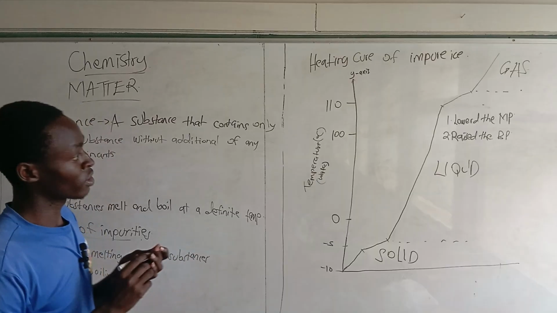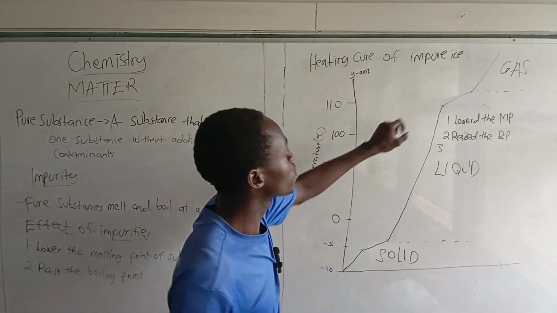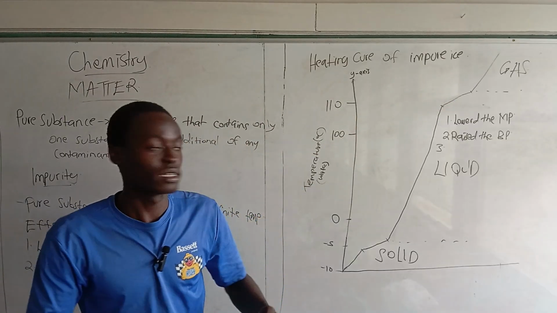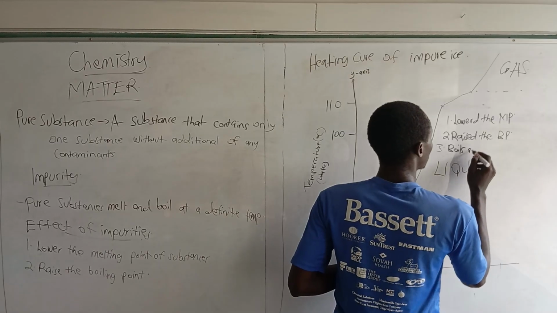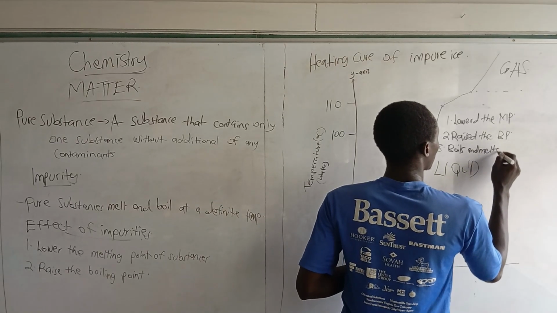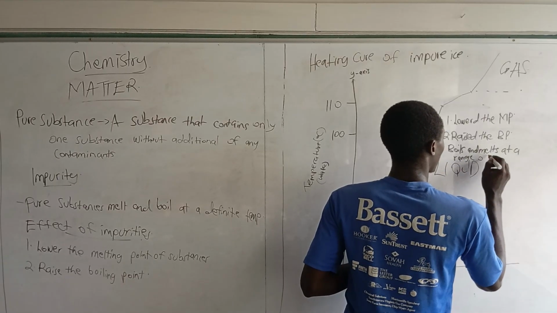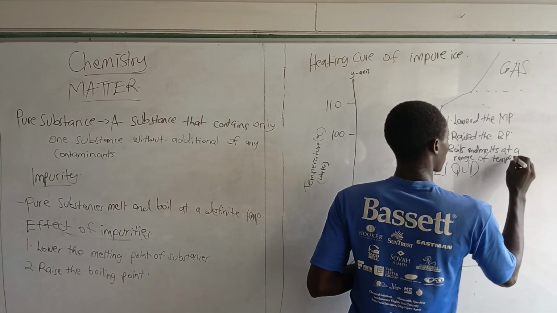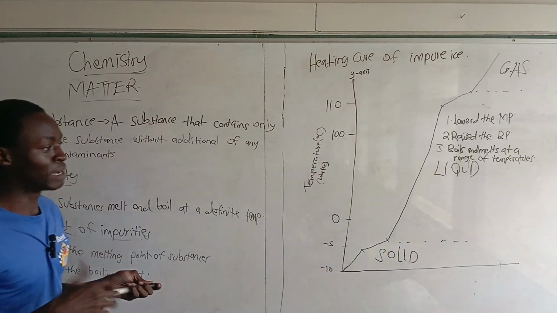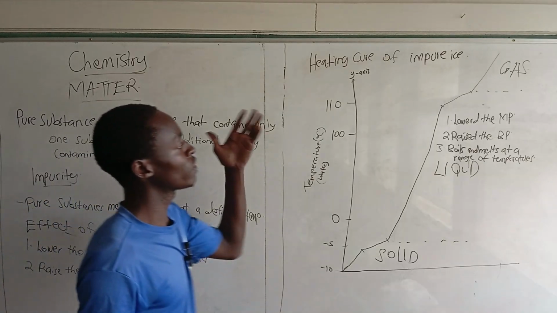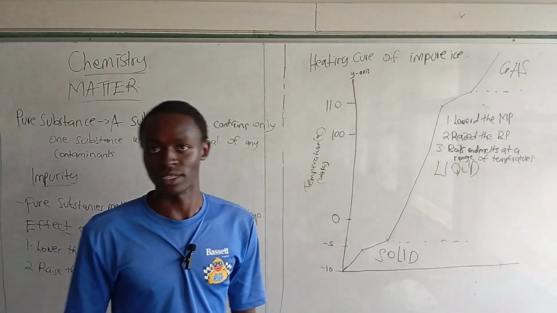And you can also get that the temperature was not constant as it boiled or even melted. It boils and even melts at a range of temperatures. That is the effect of impurities on pure substances.